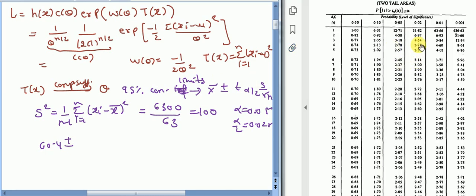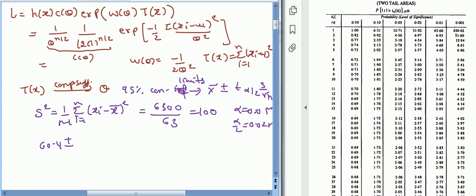Now you can see this is the tabulated value for t. The probability that t is greater than t_{ν, α} equals α will give us this critical value. This t is calculated at n minus 1 degrees of freedom. Here ν equals n minus 1, so here n minus 1 equals 63.